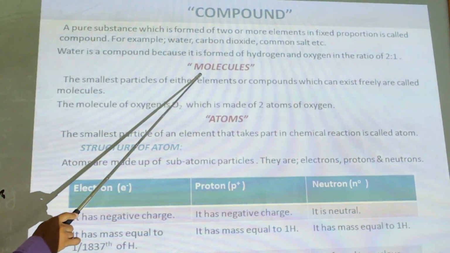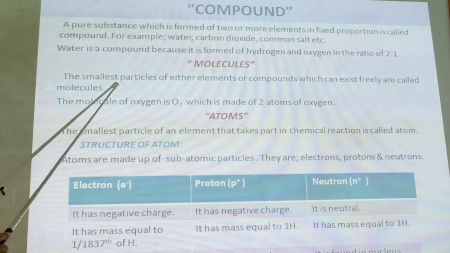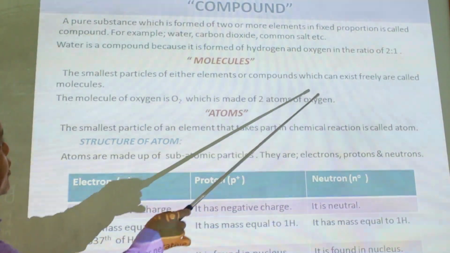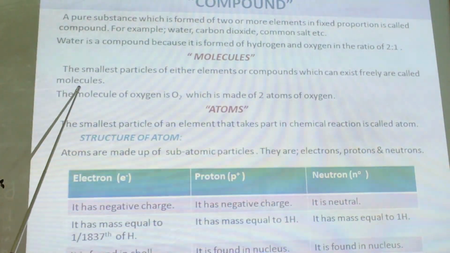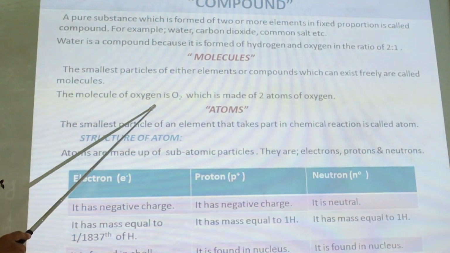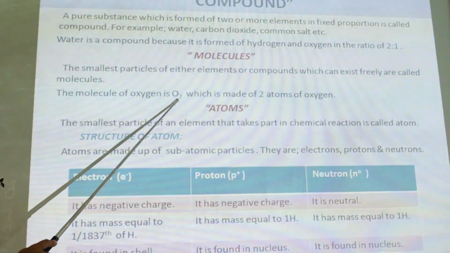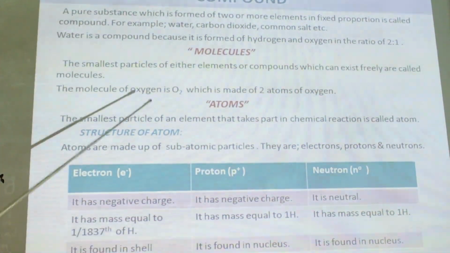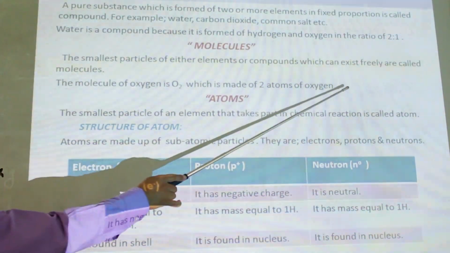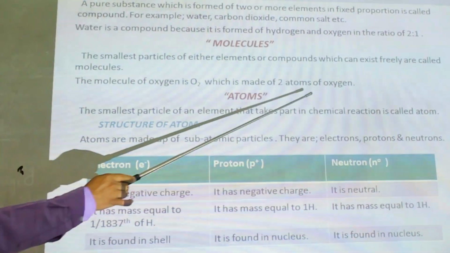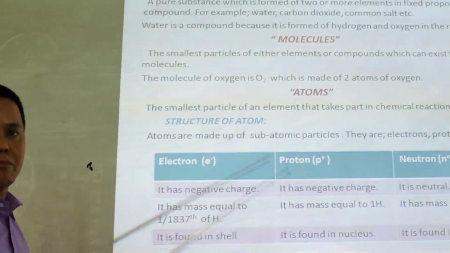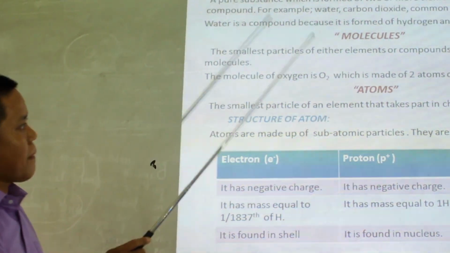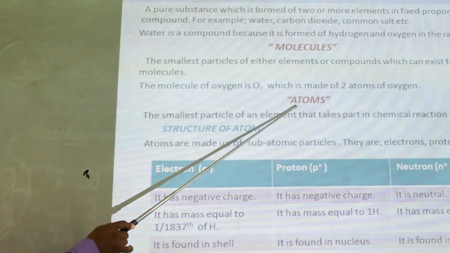Another topic is molecules. The smallest particles of either element or compound which can exist freely, they are called molecules. The molecule of oxygen is O2, which is made of 2 atoms of oxygen. So O2 and just O, that is the difference. O is an atom and O2 is a molecule. O3 is made of 3 atoms of oxygen.